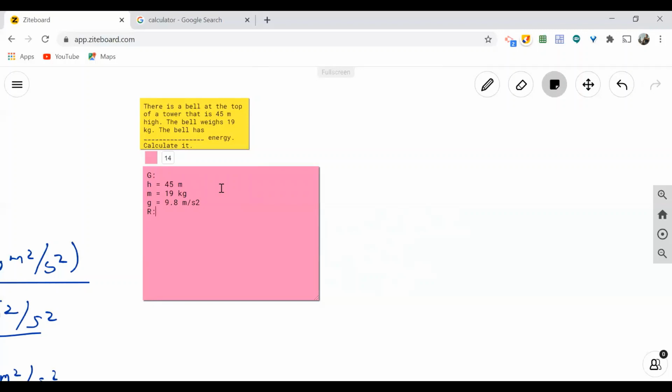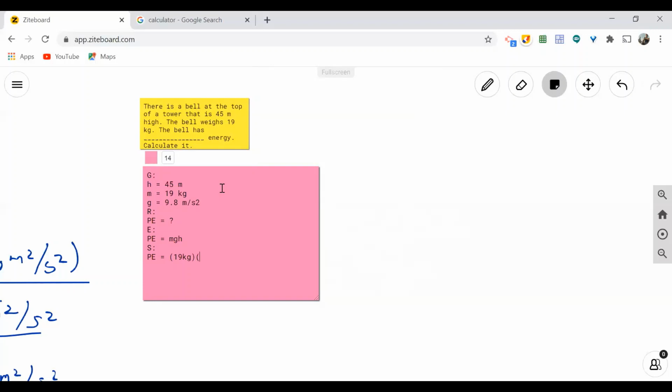Then what is our required? Since we're looking for potential energy, then PE is our required. All right. And the equation or the formula to be used. PE is equal to mgh, or simply that we're going to get the product of the mass, then acceleration due to gravity, then times it or multiply it to the height. Then the solution. All you need to do is to substitute the given to our equation. PE is equal to what is our mass, which is 19 kilogram.